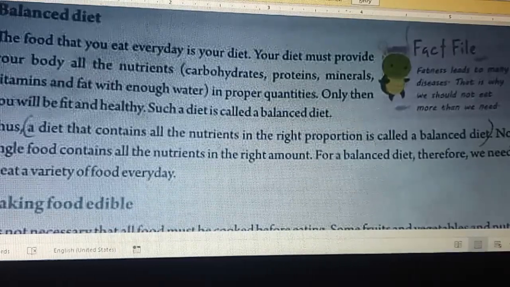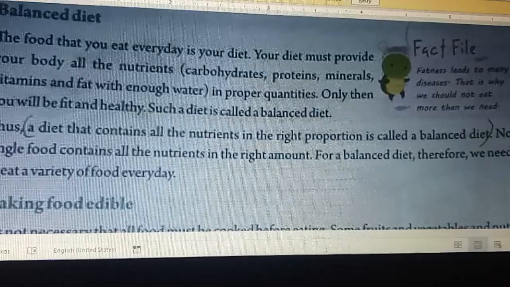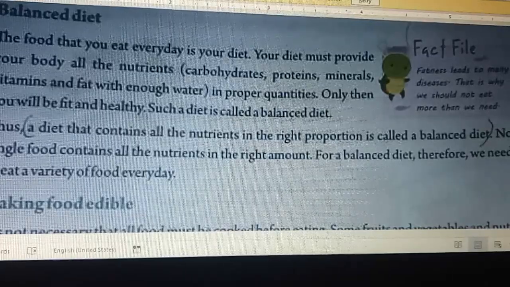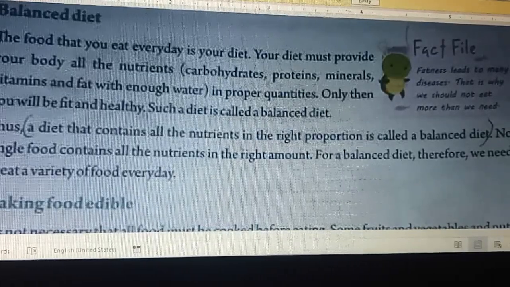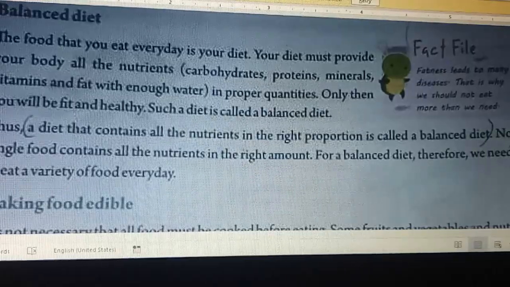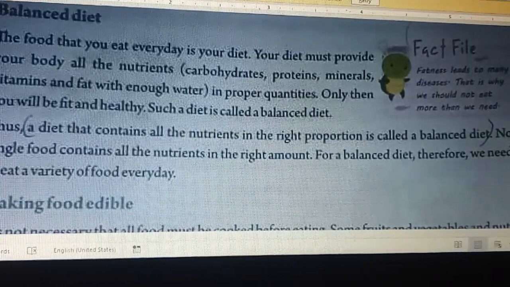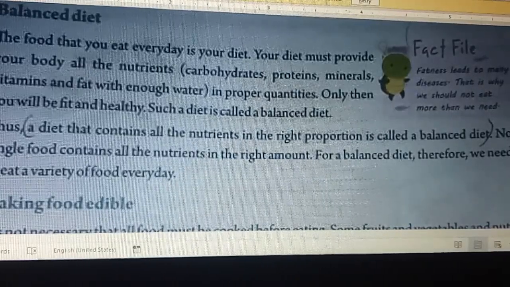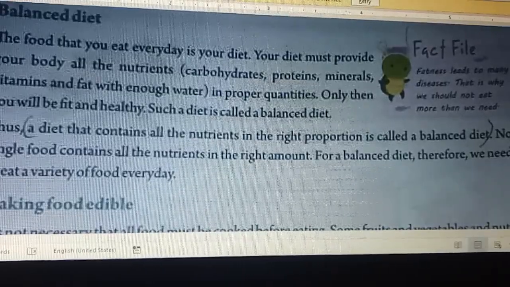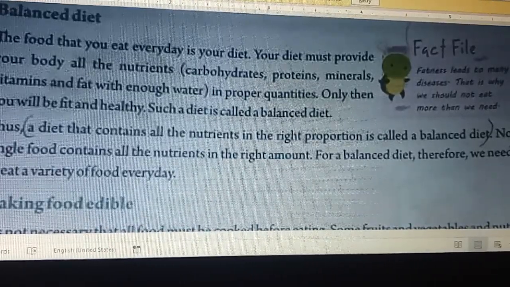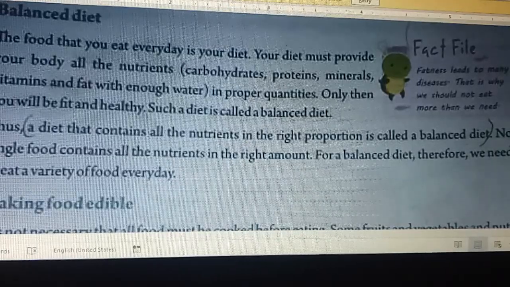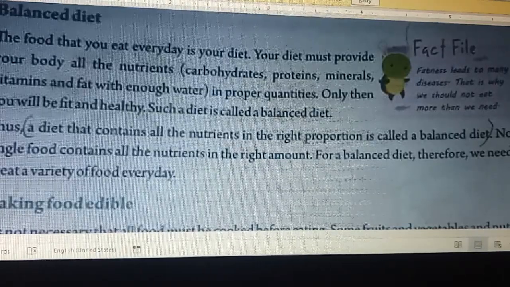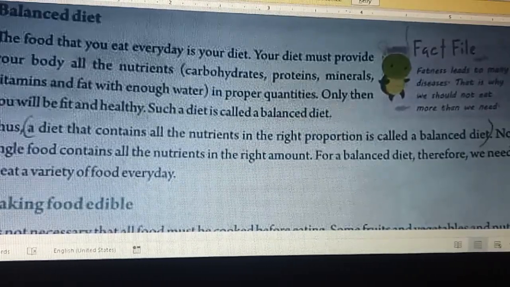Thus, a diet that contains all the nutrients in the right proportion is called a balanced diet. So if the question comes, what is a balanced diet, this is the answer. No single food contains all the nutrients in the right amount. Carbohydrate will not give you everything, protein will not give you everything, minerals will not give you everything, and so on. So you need a proper diet to be healthy. That proper diet is to have all the food in a balanced way.